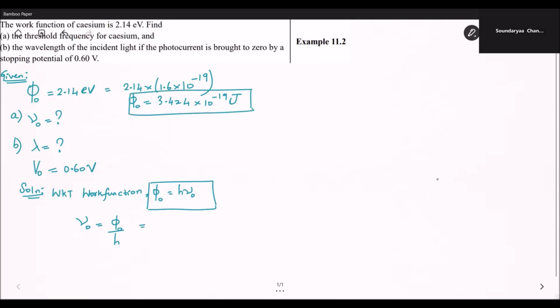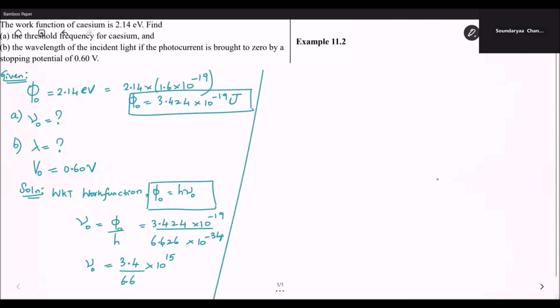Now let's apply that phi naught value here. 3.424 into 10 power minus 19 divided by h value is 6.626 into 10 power minus 34. And what is the answer for 3.424 by 6.626? So you can just take that 3.424 to its nearest number, 3.4 by 6.6 into 10 power minus 19 plus 34, and its answer is plus 15. 3.4 by 6.6 is 0.51.